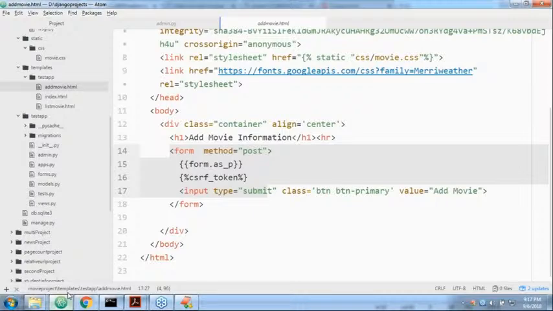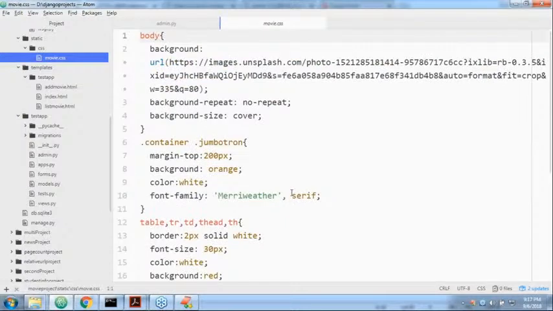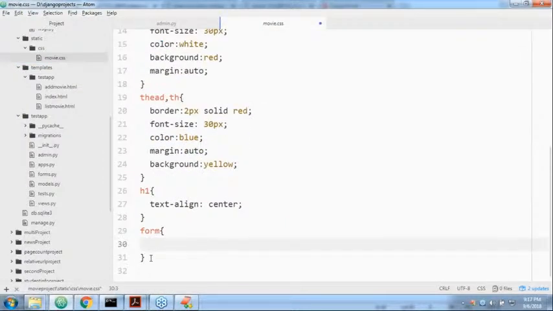Okay. Well, sir, that's all this is. So for this form also, I want to give some border. Assume that maybe for form also, I want to give some border. Where do I have to give some border, sir? Okay, form tag I'm taking. Form tag, border. Border is equal to 2 pixel groove border. Okay, 2 pixel groove border, which color is going to be orange.